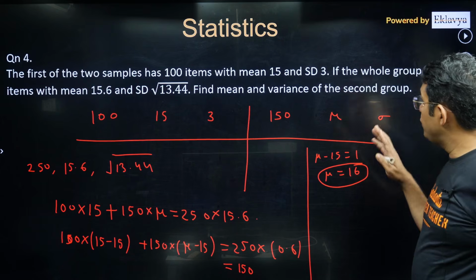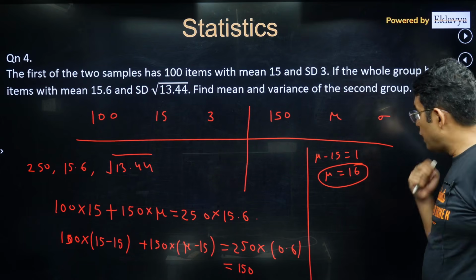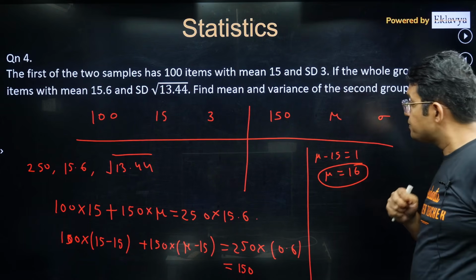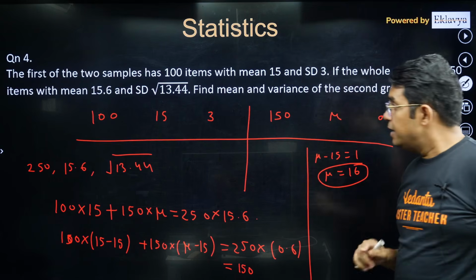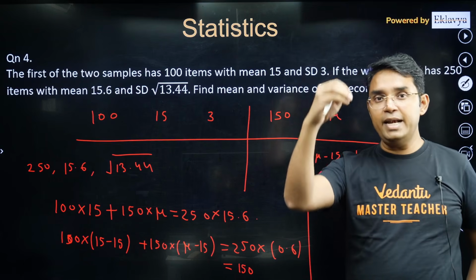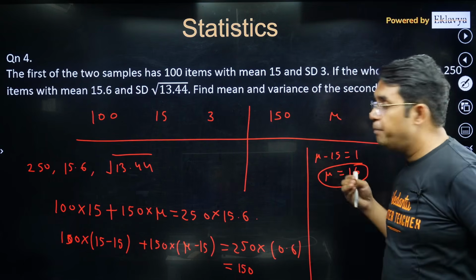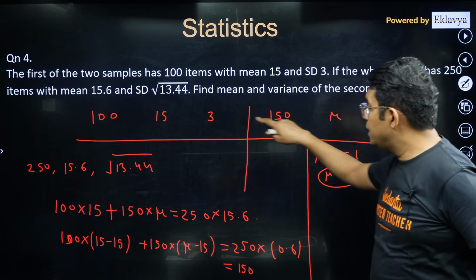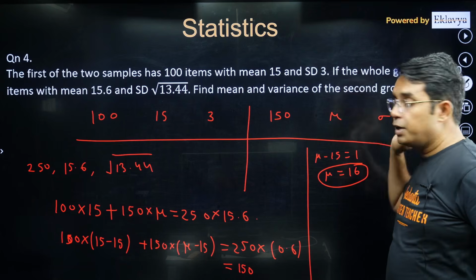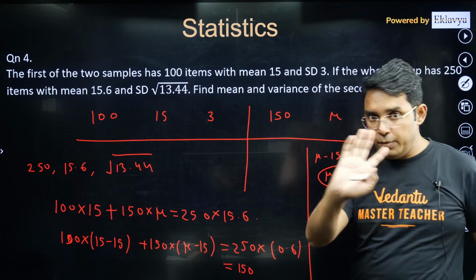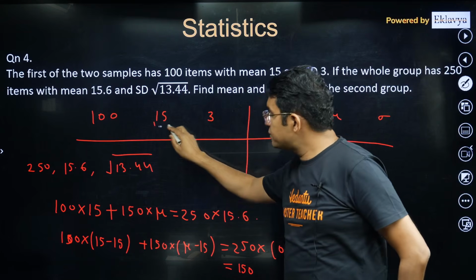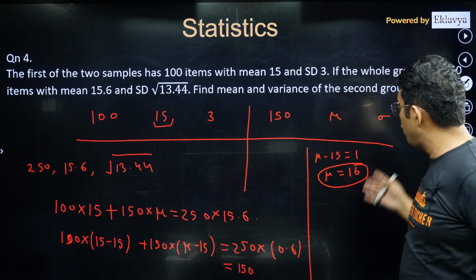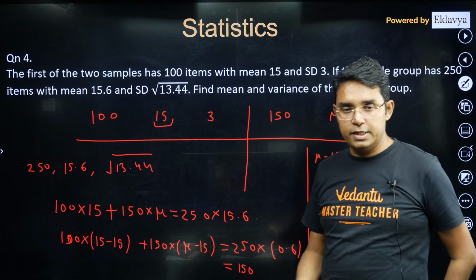Now we have to find the variance also. What I will suggest in this kind of question, you may use that result I told you earlier, but let's do one thing. Let's reduce the entire data by 15. It need not be mu, it can be any number. It is your choice whether you want to subtract by 15 or 16 or 15.6.